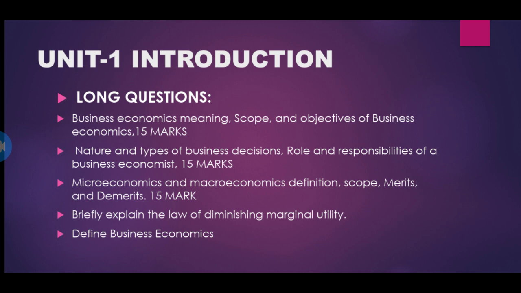Okay, so it explains about the output, employment, trade cycles, inflation, economic growth, consumption, investment and distribution. Next, if you see diminishing marginal utility, it is using the cardinal utility and the ordinal utility. Cardinal utility means the numbers like 1, 2, 3, 4, 5, as the number increases, what is happening? Satisfaction is also increasing. Ordinal numbers, as the numbers are increasing, satisfaction is decreasing.